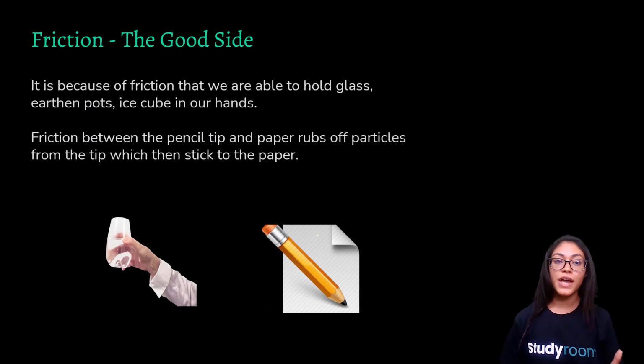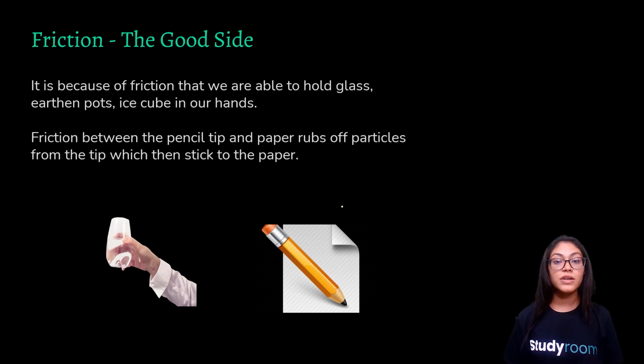Now, moving on, what is the good side of friction? There are many hundreds of practical life examples in which friction is a boon. That is, it proves to be very useful. It is because of friction that we are able to hold the glass, earthen pots, ice cubes in our hand. Now, ice cubes definitely have a very smooth surface.